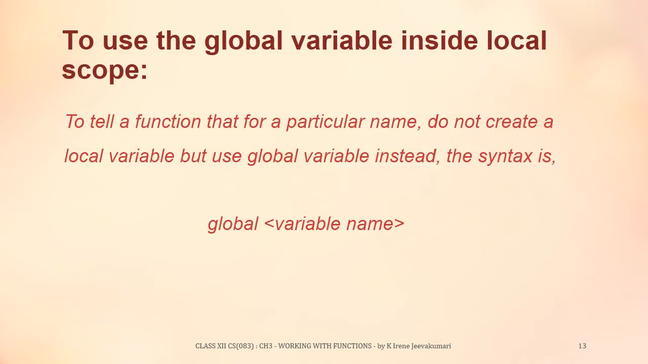To use the global variable inside local scope. If we wanted to assign some value to the global variable without creating any local variable inside a function, then what we have to do? This is because if we assign any value to a name, Python will create a local variable by the same name inside the function. For this kind of problem, Python makes available global statement. So, to tell a function that for a particular name, do not create a local variable but use global variable instead, the syntax is global variable name.